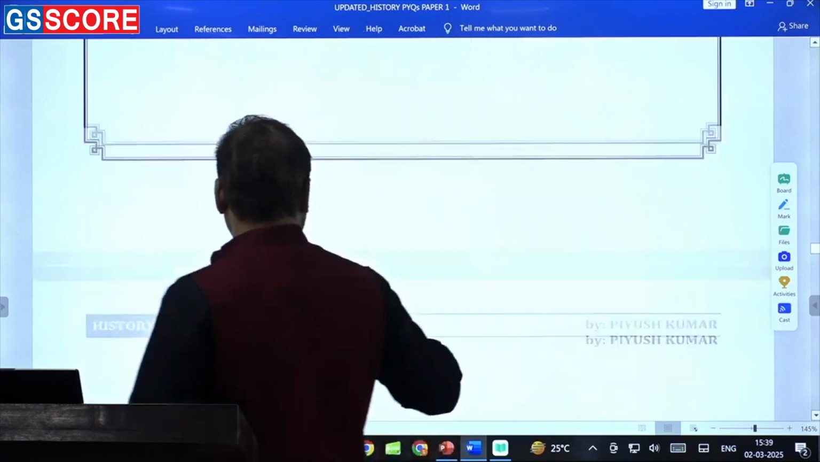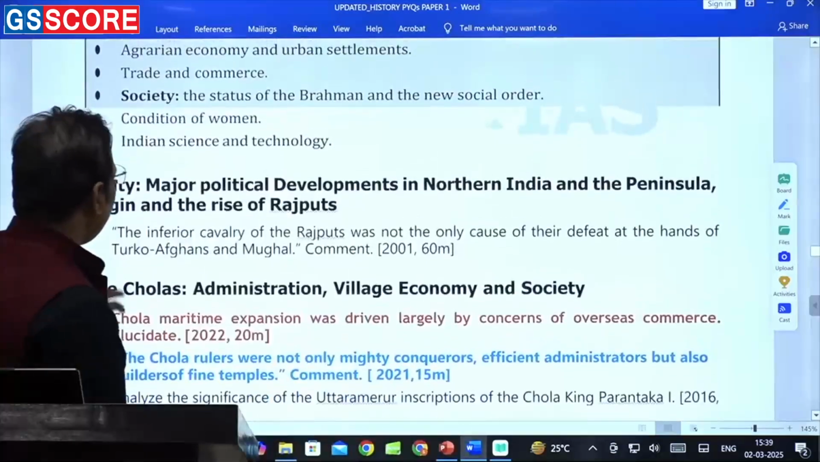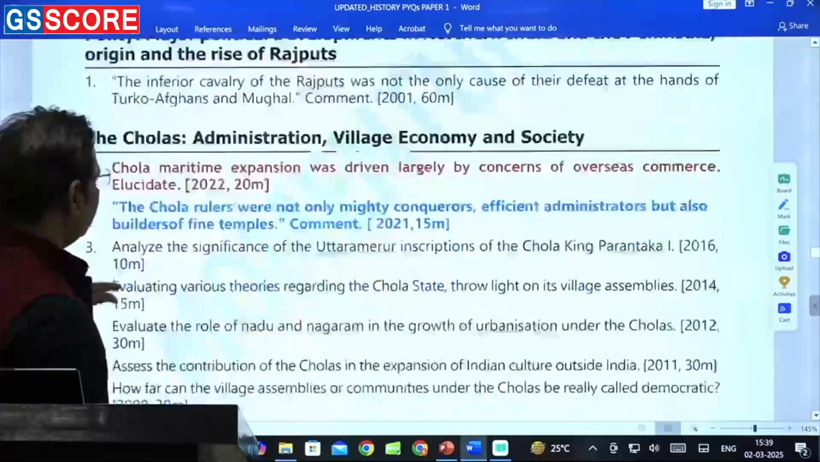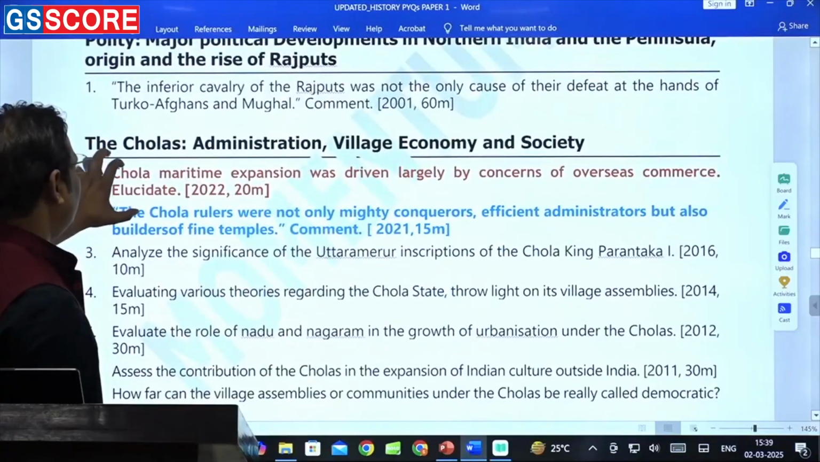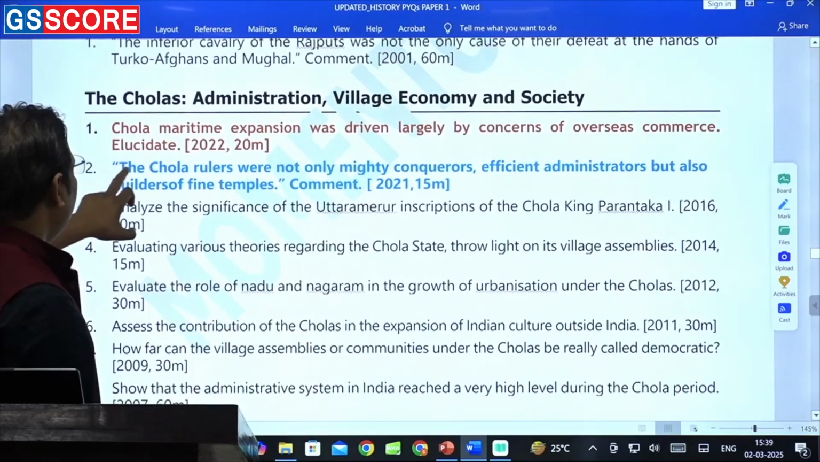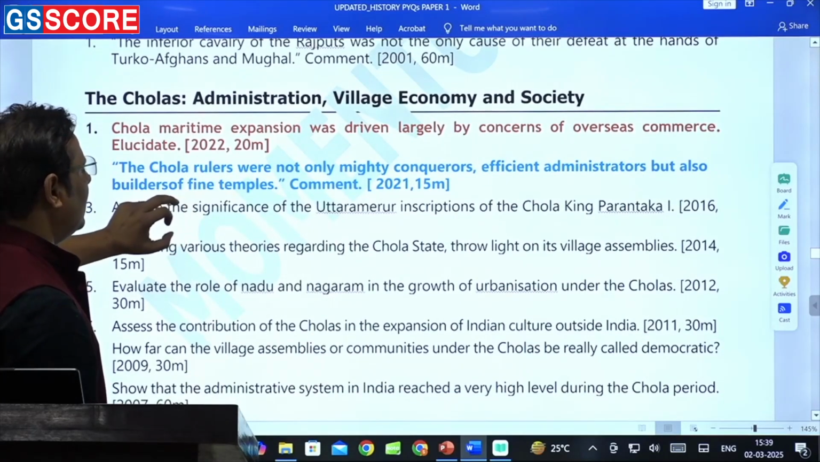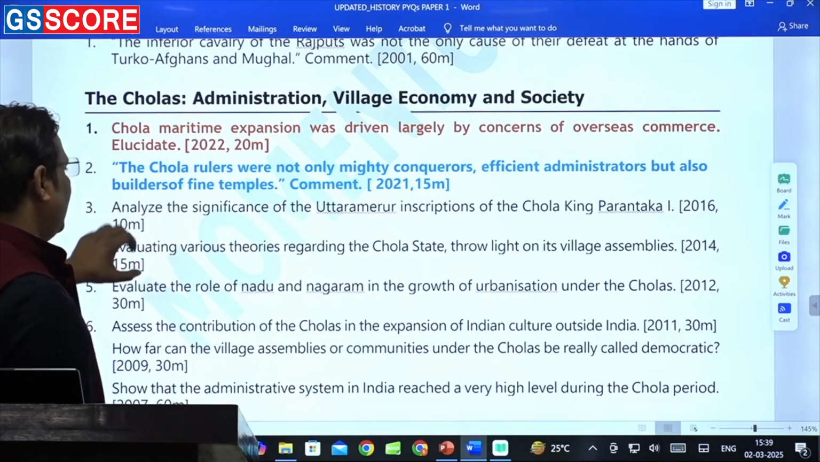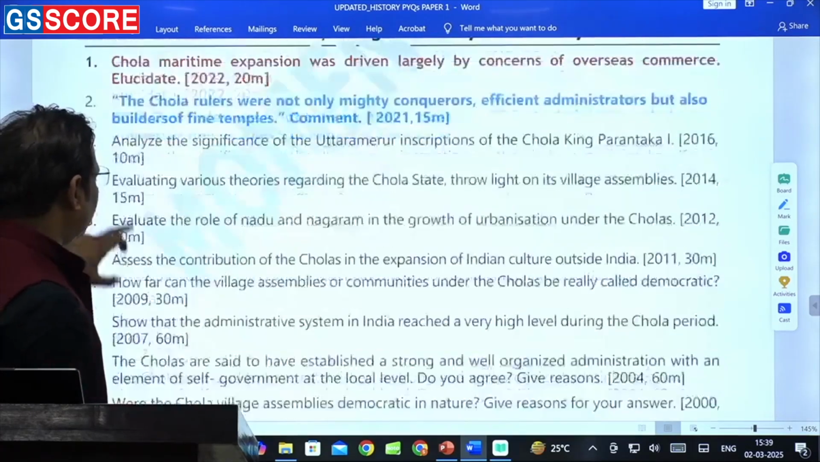Okay, medieval India. If you look at the questions, this is early medieval India, the first topic. Just look at the question on Chola maritime expansion. There was a question asked on it. The Chola rulers were not only mighty conquerors and efficient administrators, but also builders of fine temples. This is the cultural dimension which has been asked on the Cholas.